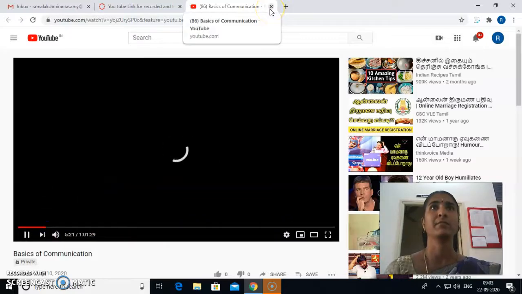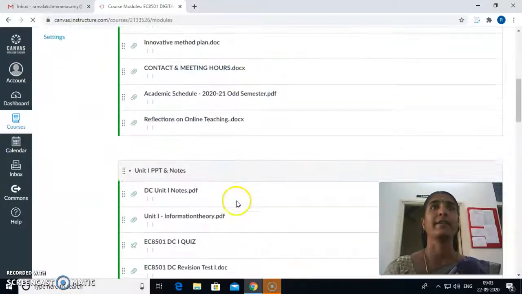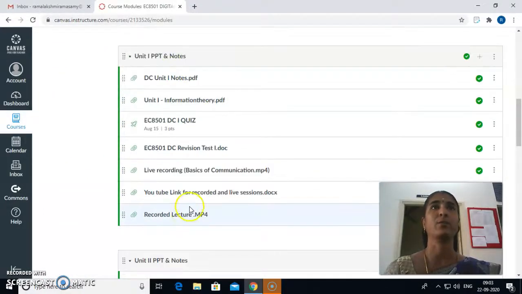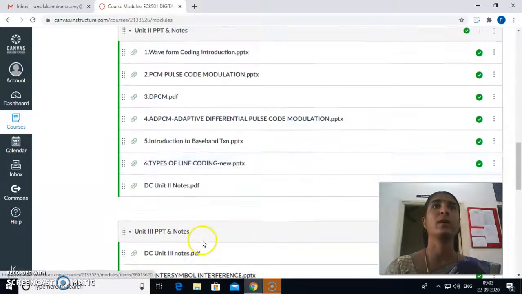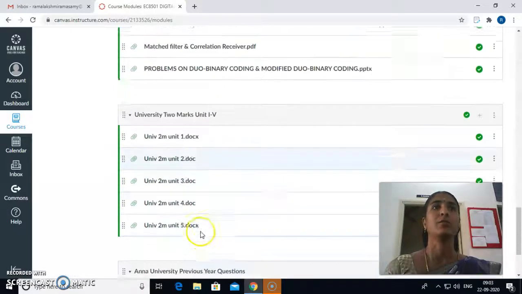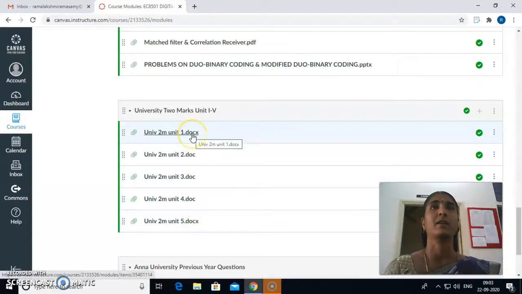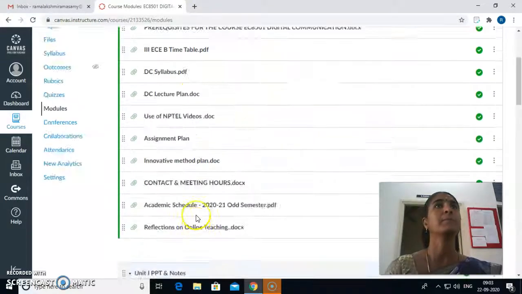Likewise, for each of Units 1 to 5, I have created modules separately, for Unit 1, 2, 3 like that. I have attached the notes as well as the PPT here. Then the university 2-mark questions from Units 1 to 5 are also attached, and the university previous year questions and model questions are enclosed for the reference of the students.